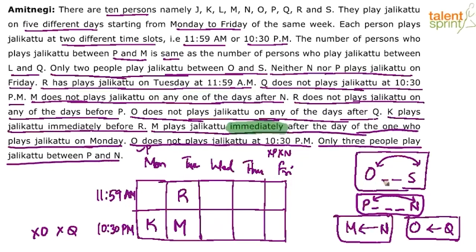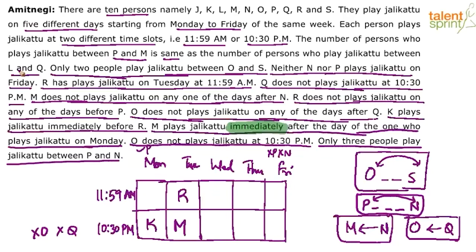We have got 4 pictorial representations here, right? 2 persons between O and S, 3 persons between P and N, M comes before N, O comes before Q. Anything else? There's one more statement which we did not use: the number of persons between P and M is the same as the number of persons between L and Q. So that also we have to consider.